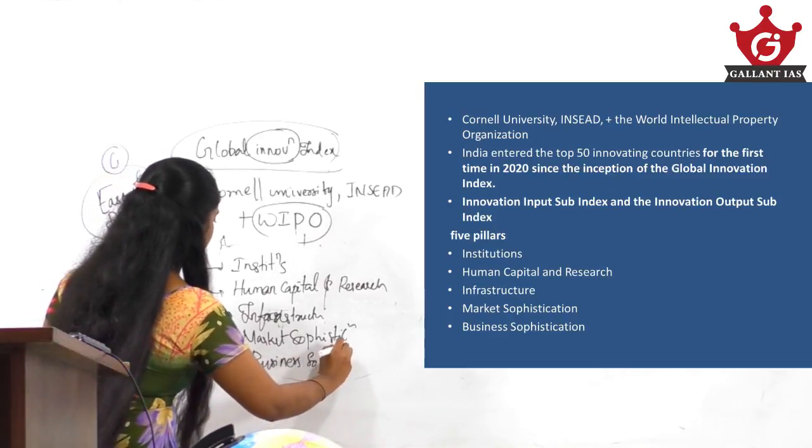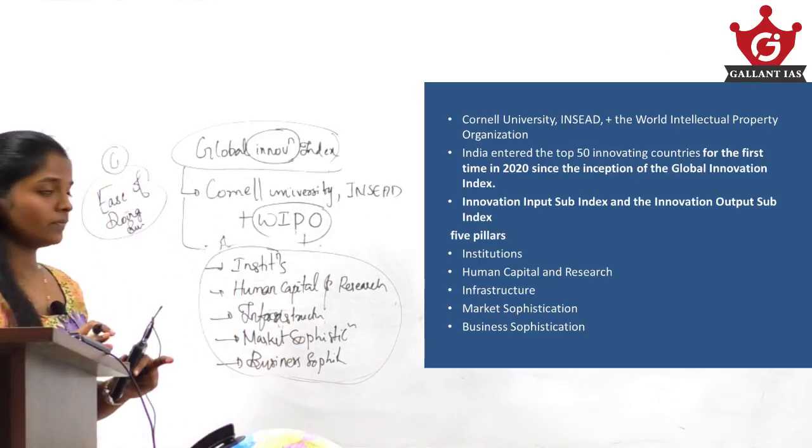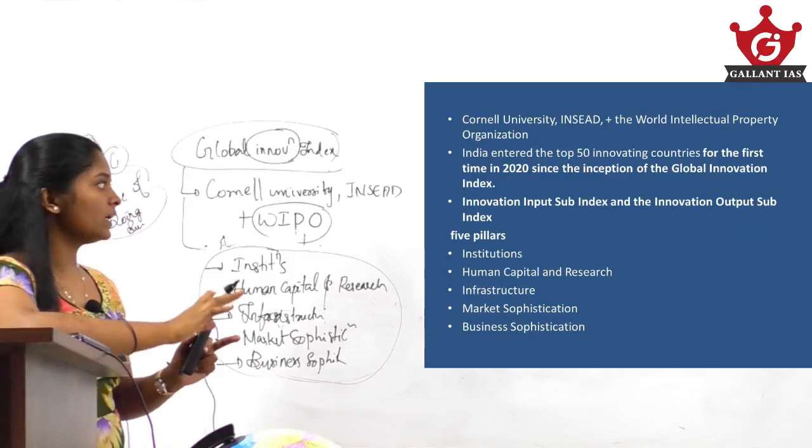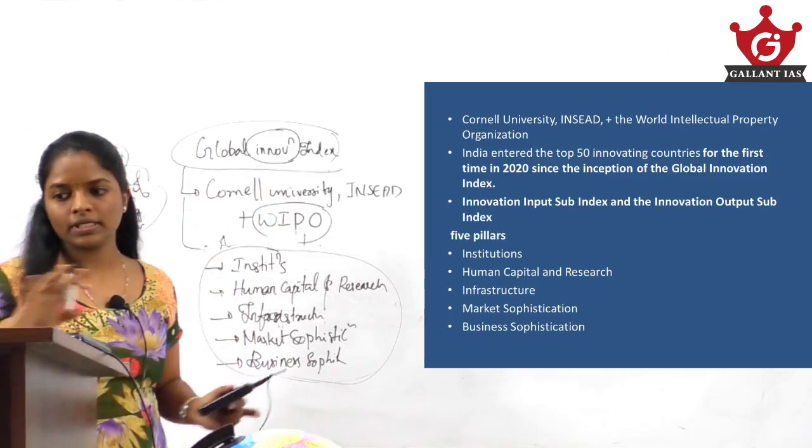So these are the 5 pillars under this innovation input sub index. Okay, so this is the information regarding this Global Innovation Index.